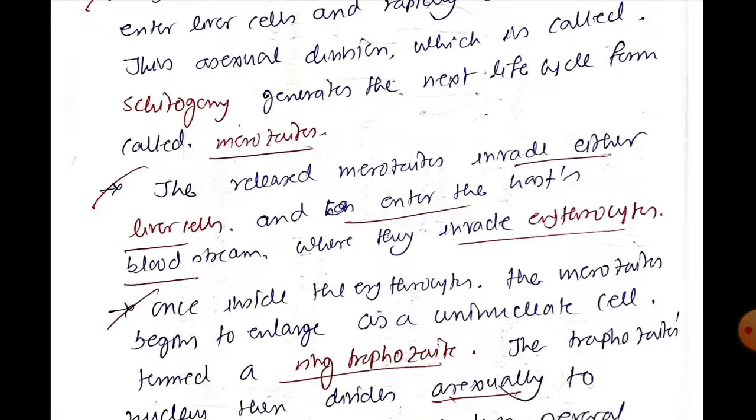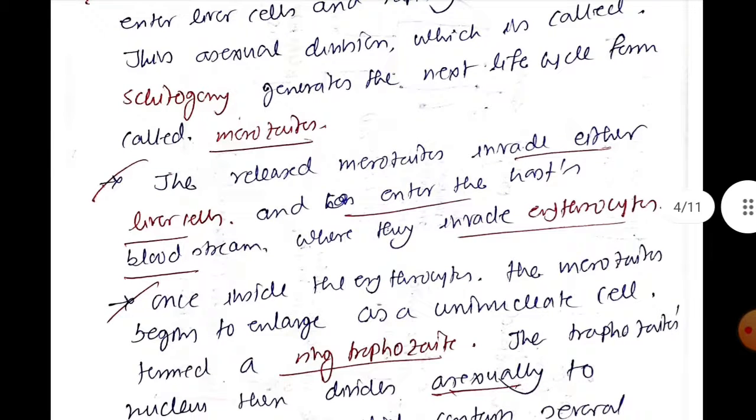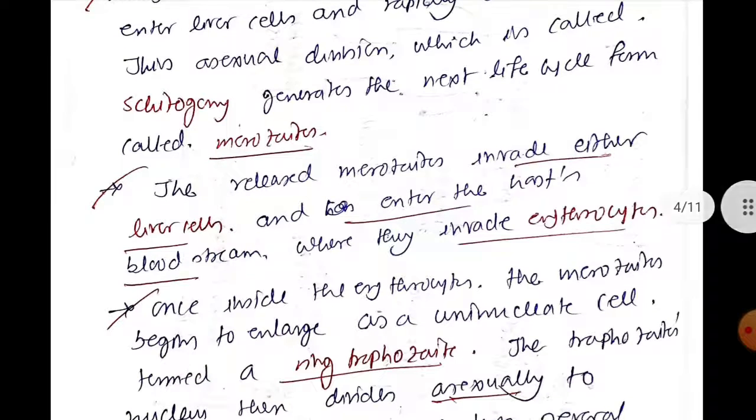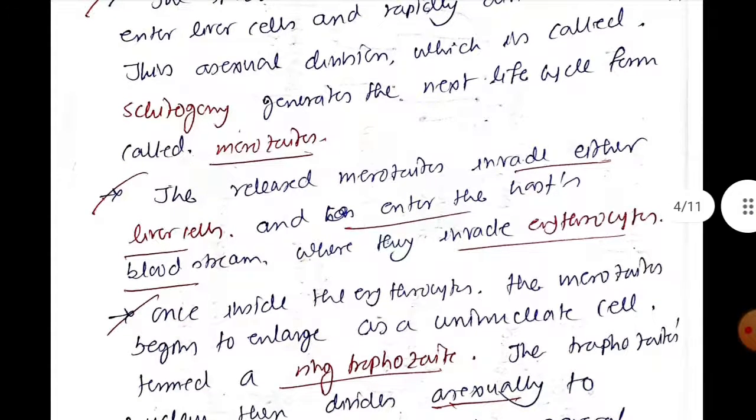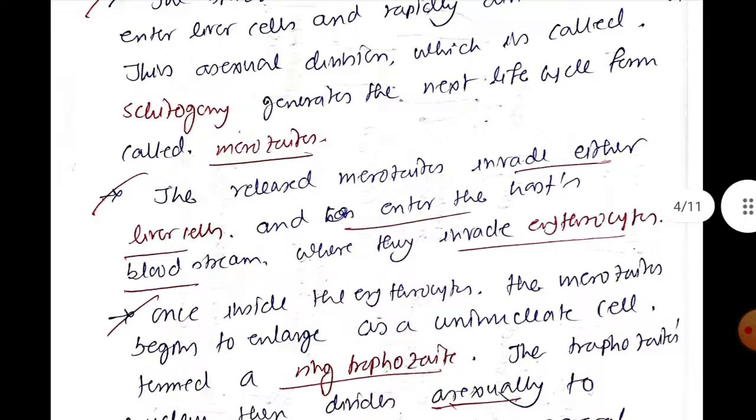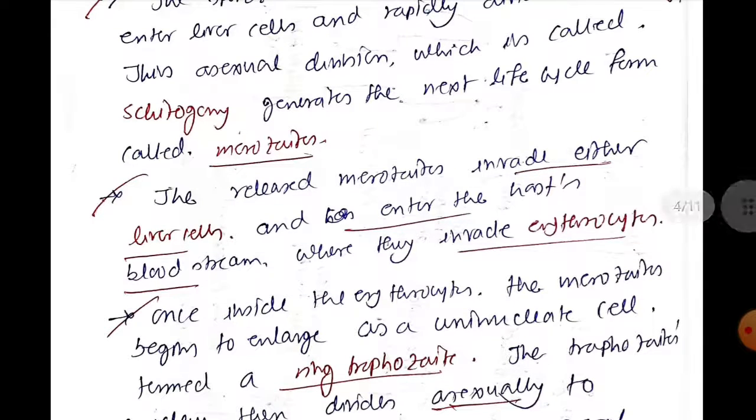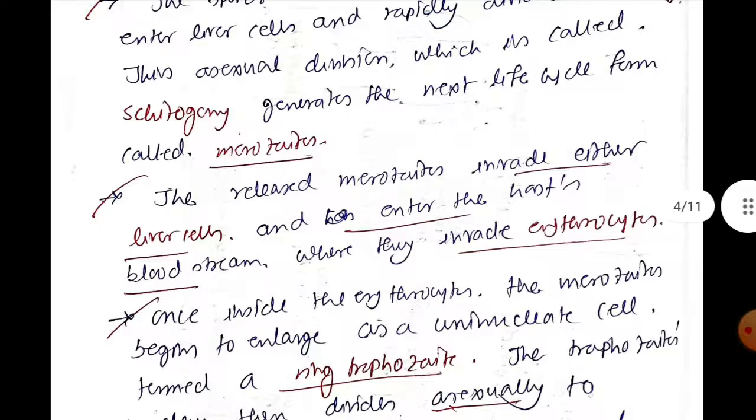First of all, the female Anopheles mosquito penetrates the skin, and during this penetration it injects saliva which contains anticoagulant, and if it is infected then it also contains the elongated form of the sporozoite, right? Now this sporozoite will migrate through the bloodstream into the liver, and in the liver it enters the liver cell, the hepatocyte, and starts asexual multiplication, right? And this asexual multiplication process is known as schizogony, and this schizogony will produce merozoites.